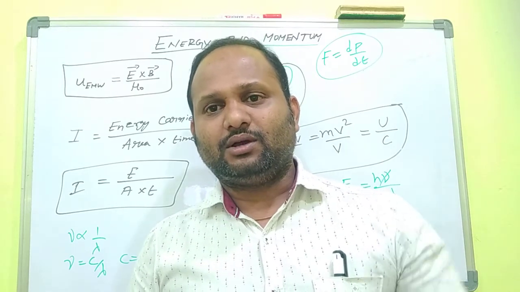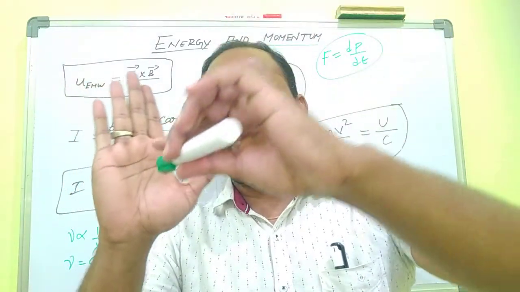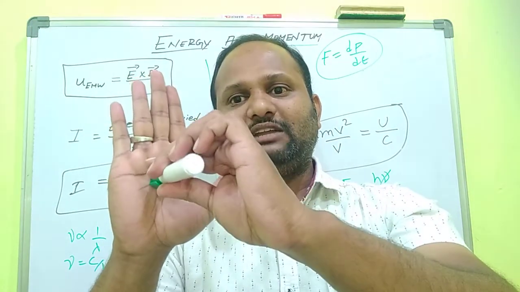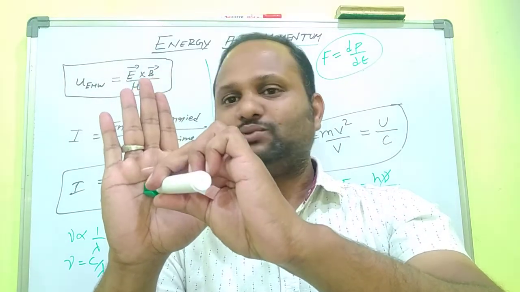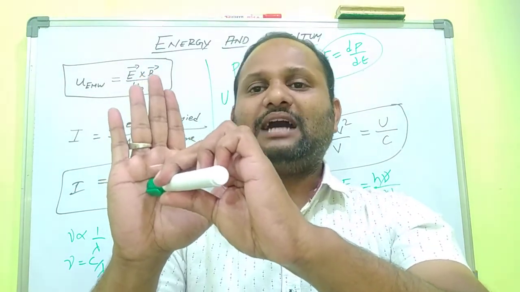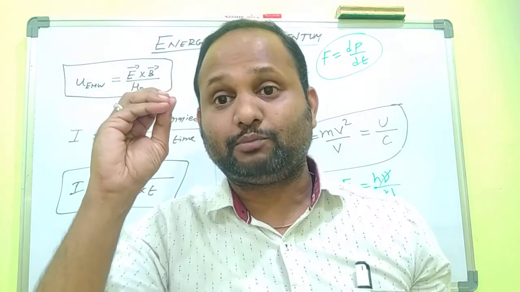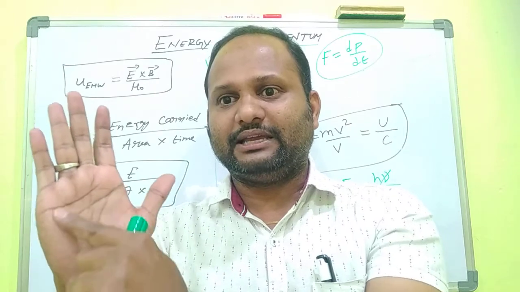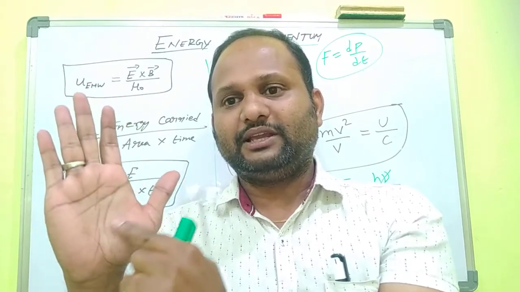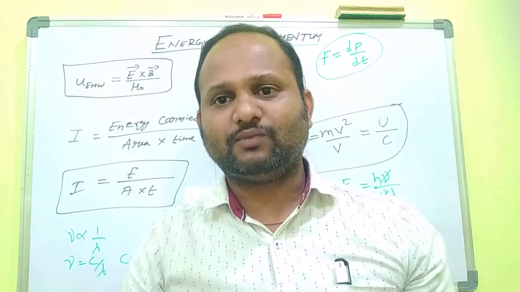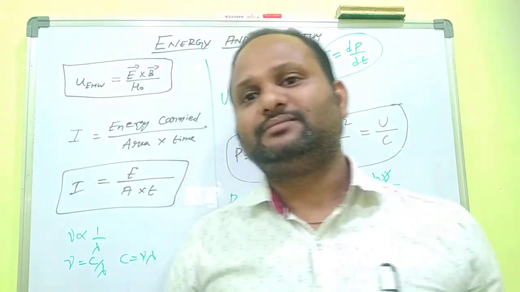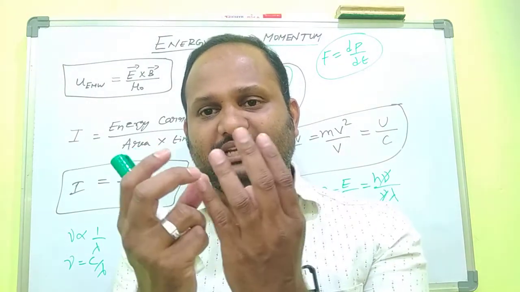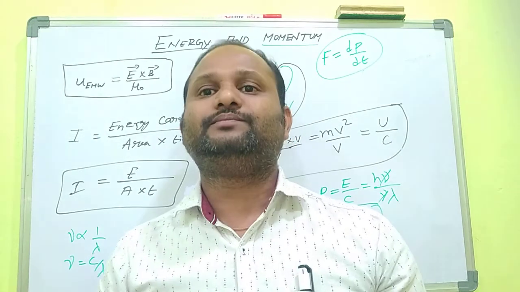Okay. So when an electromagnetic wave is coming, you are stopping it with the help of your hand. So the momentum of the electromagnetic waves immediately changes. It goes to zero, for example. So there is a large change in momentum with respect to time. It immediately produces force. Where does it produce it? It produces force in a particular area. So force per unit area is known as what? That is known as pressure. So electromagnetic radiation possesses pressure, it produces radiation pressure also.